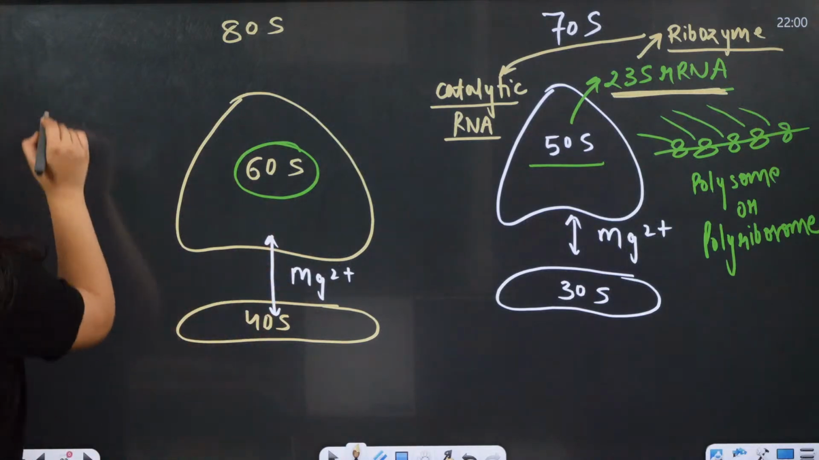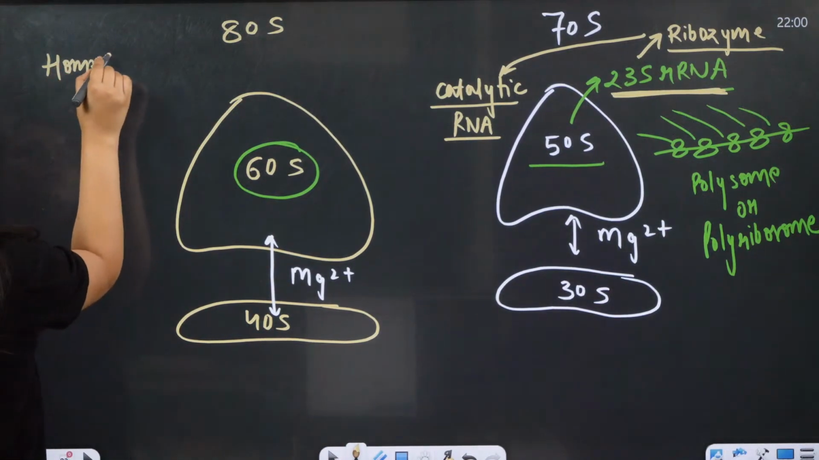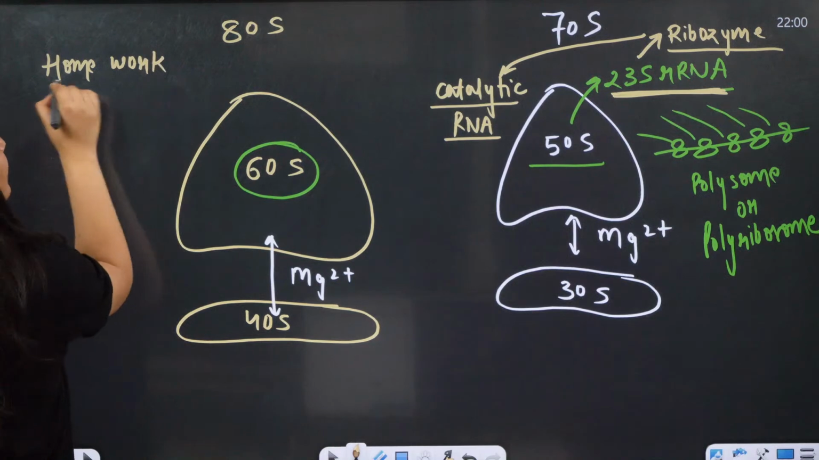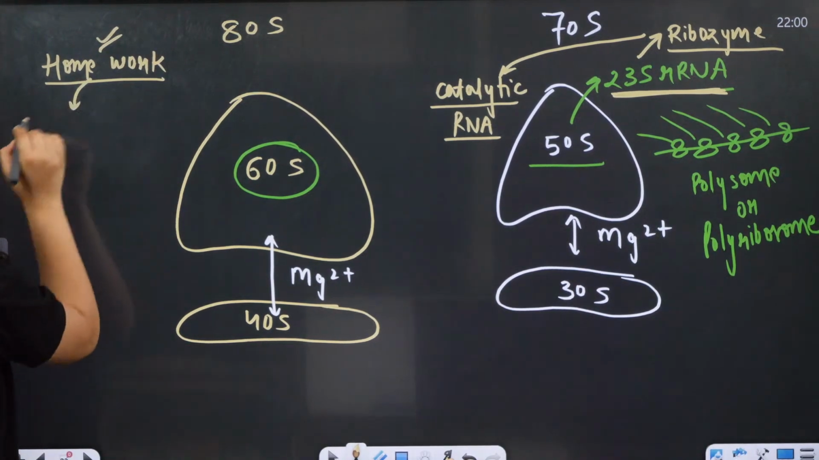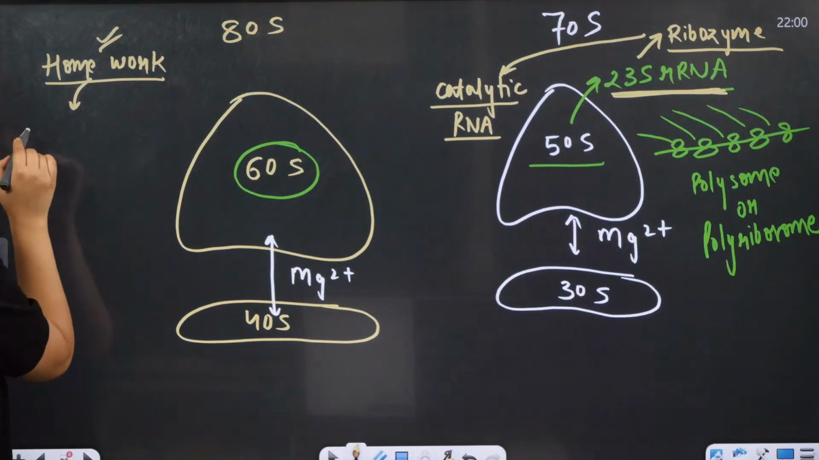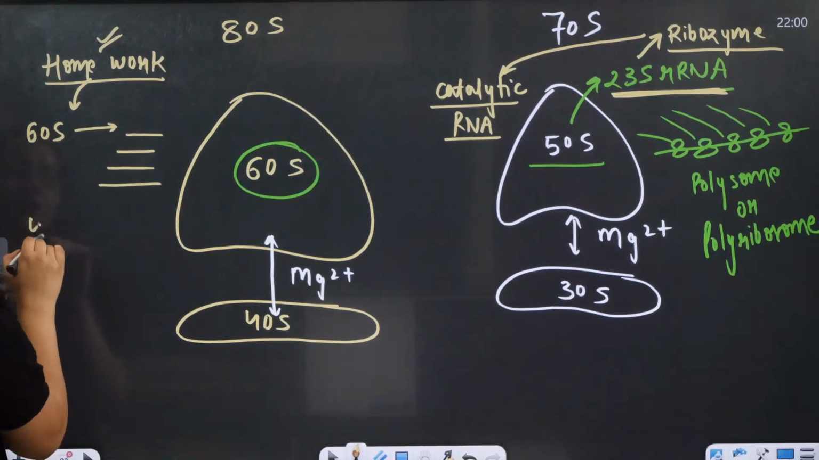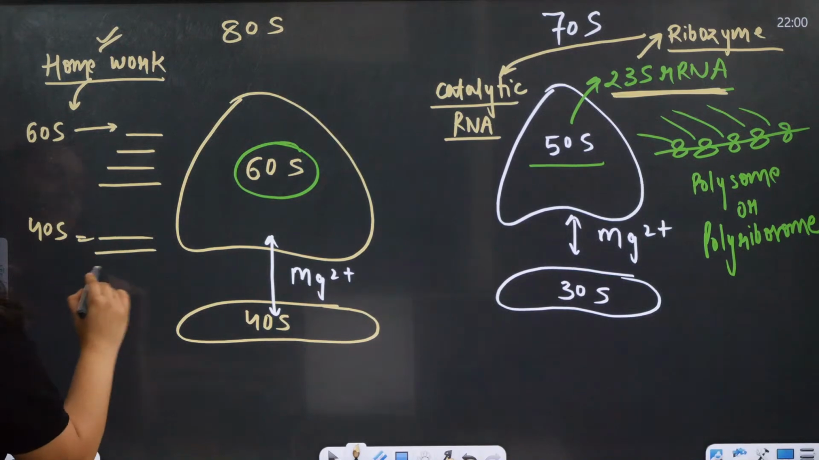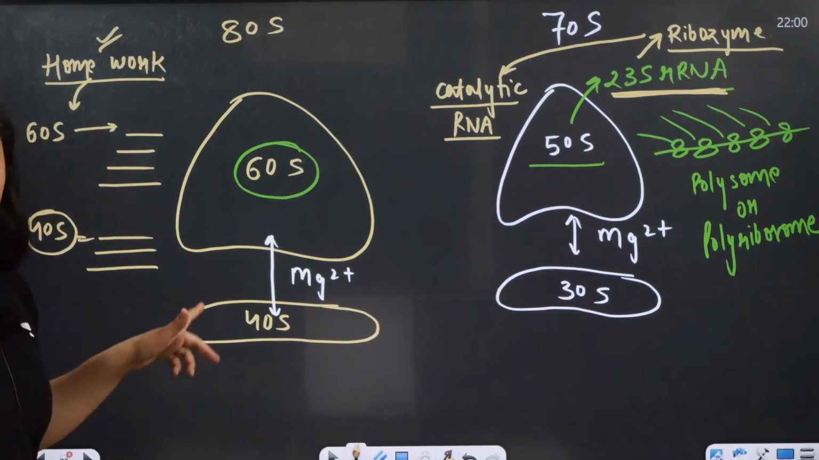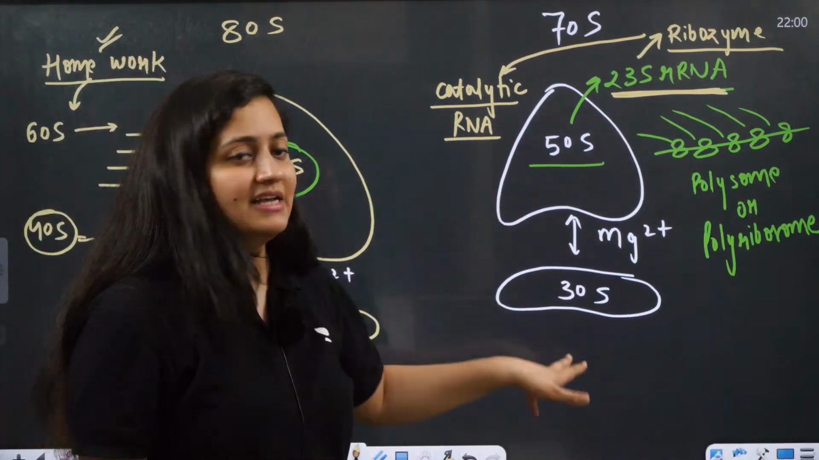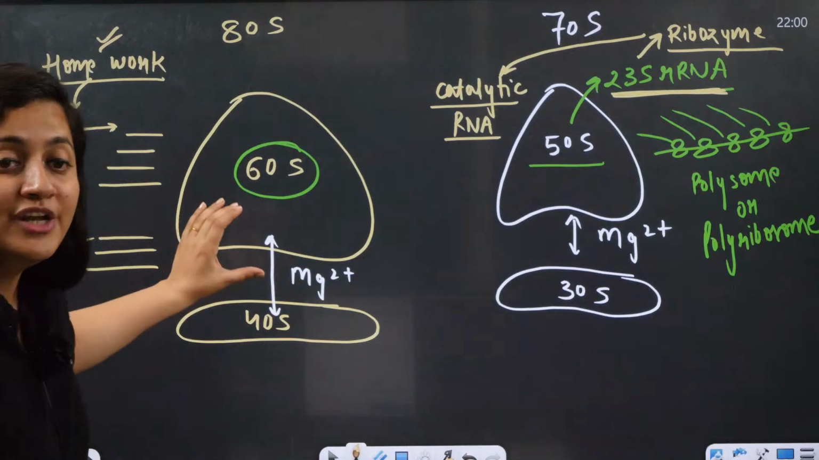So this is your homework. You need to mention it in your notes as well and even in the comments. What is the homework? You need to mention that 60S is made up of which different types of RNA. 40S is also made up of different types of ribosomal RNA. You just need to mention that, and same for 50S and 30S.